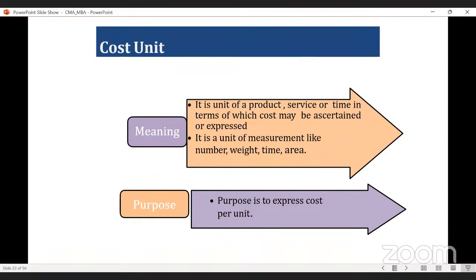What is the purpose or objective of this cost unit? The objective of cost unit is to express cost per unit: cost per square feet, cost per square kilometer, cost per pen, cost per kilo, cost per ton. So these all are examples of cost unit.